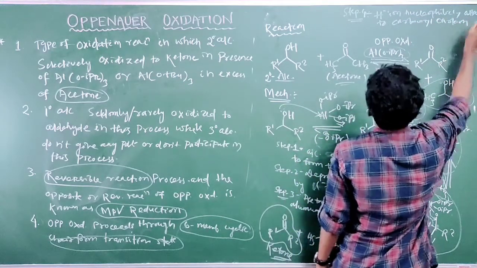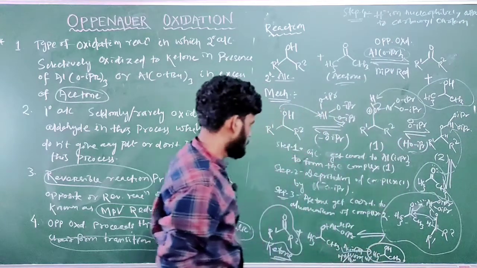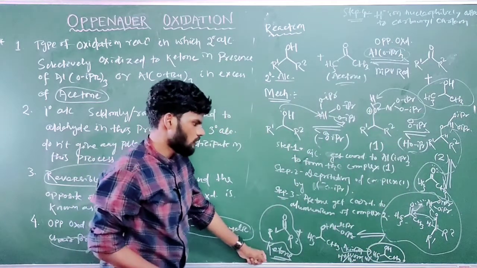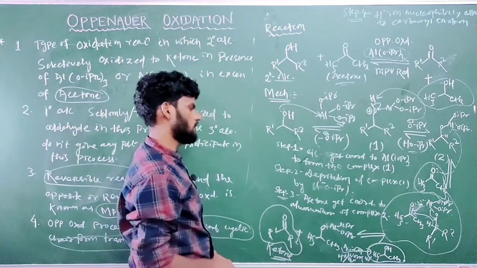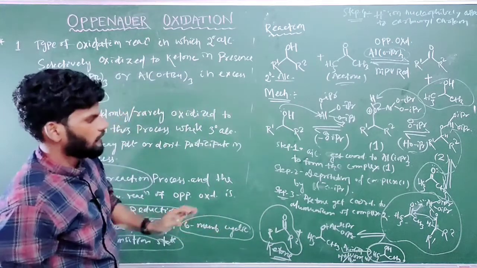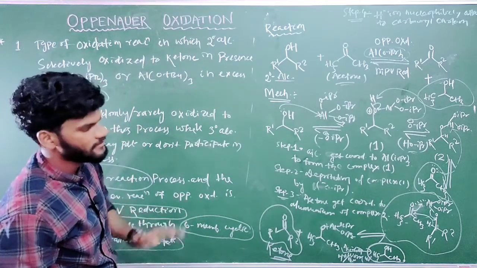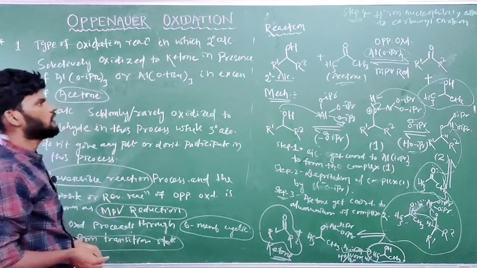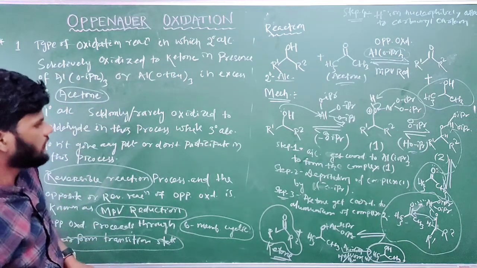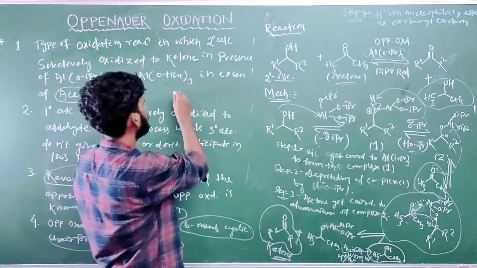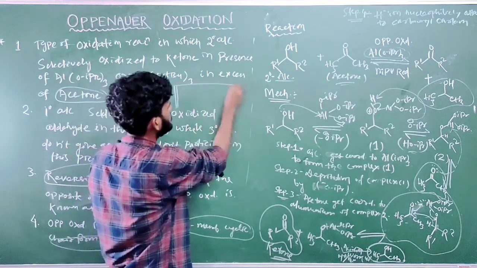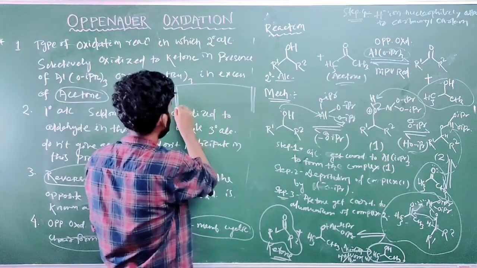All of you got it, and after that we get the products ketone and a 2 degree alcohol. So the one point here is the 6-membered transition state. Here I am drawing the 6-membered transition state in this portion.